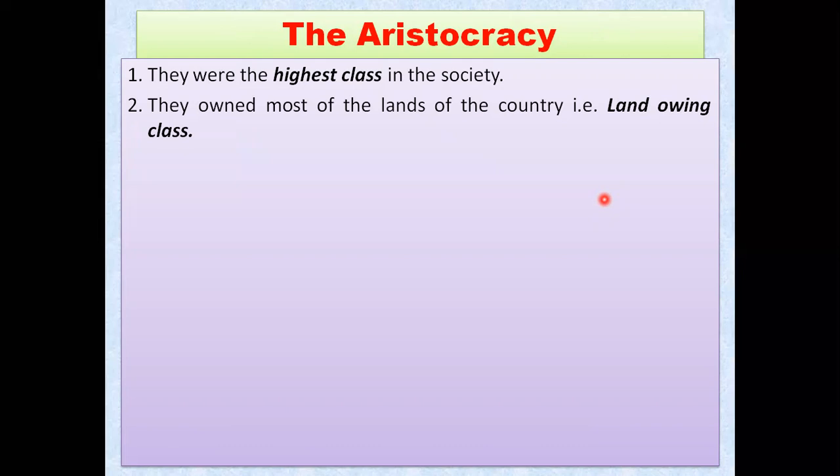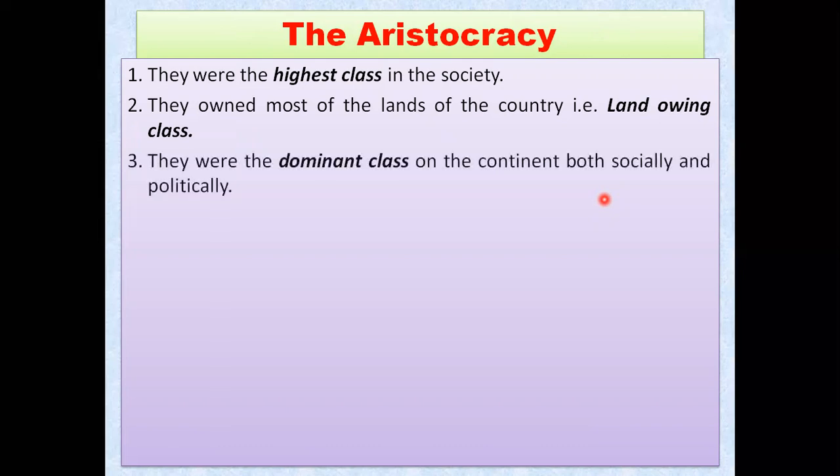They were also known as the land owning class. The aristocracy was known as the land owning class. Remember this for MCQ, my dear students.